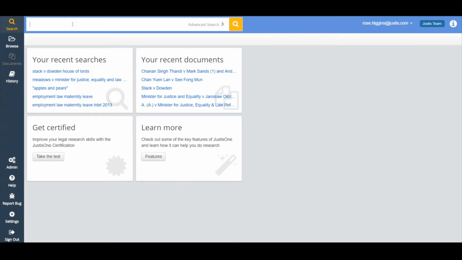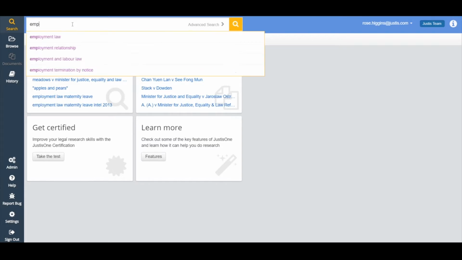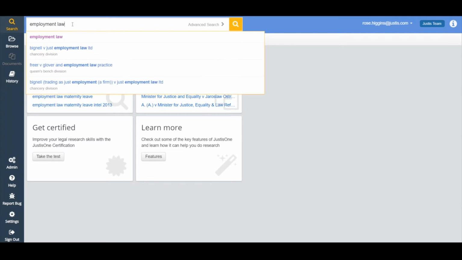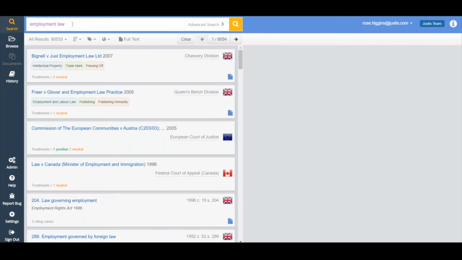Now, obviously, if you know the case that you're looking for, searching can be relatively straightforward. The difficulty can come if you don't know the case that you're looking for. Now, if you were just searching for an area of law, you can type that in. You can see that my results are coming. I have a few results here. The first one is employment law, which is turned purple, and I then have cases which have employment law in their titles. Now, if I click enter, and I'm just searching for employment law cases, the reason that it's turned purple is that employment law is recognized as a term from our taxonomy.